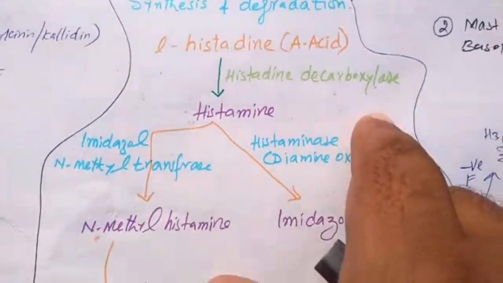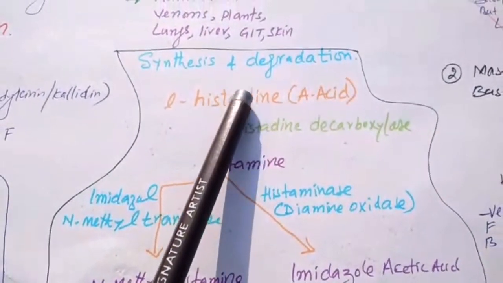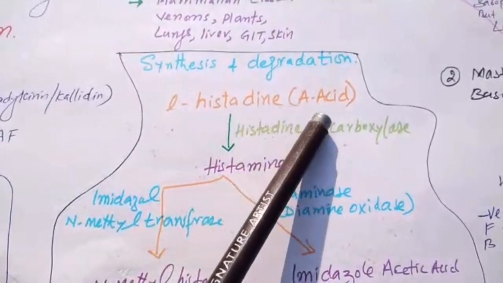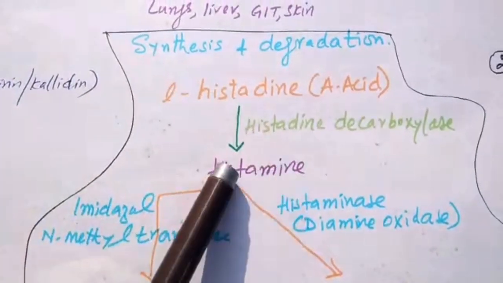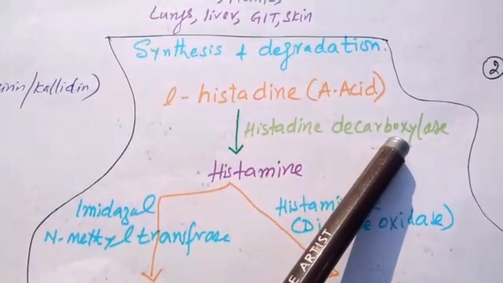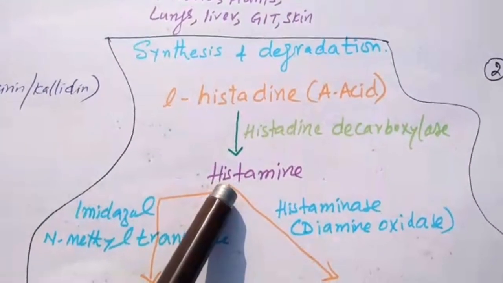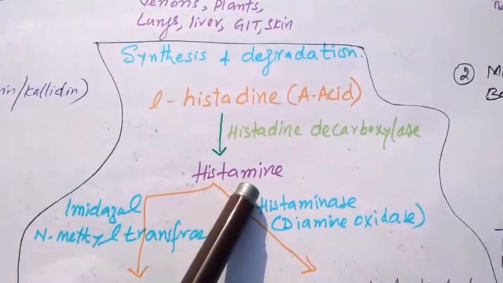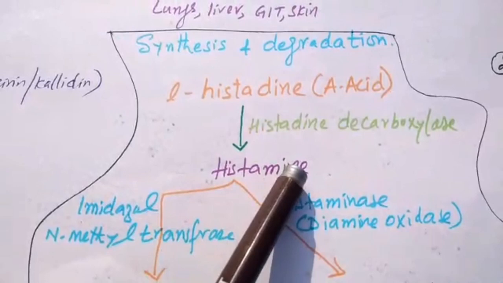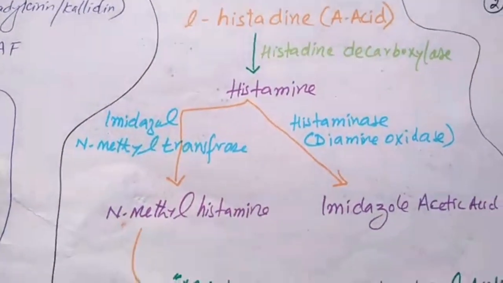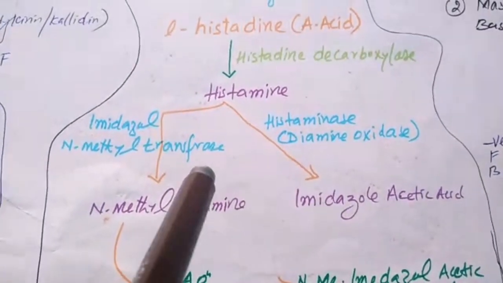Synthesis and degradation of histamine. Histamine is the product of the L-histidine amino acid. L-histidine, through histidine decarboxylase, is converted into histamine. Now, if histamine is stored in the vesicle, that will be protected histamine. Otherwise, histamine is metabolized into various inactive metabolites through different enzymes.